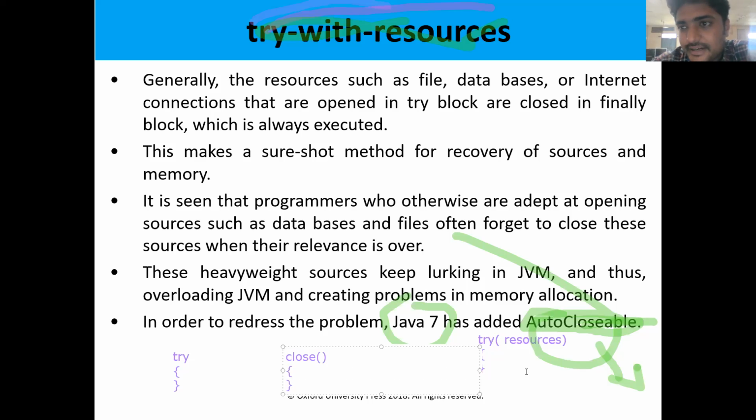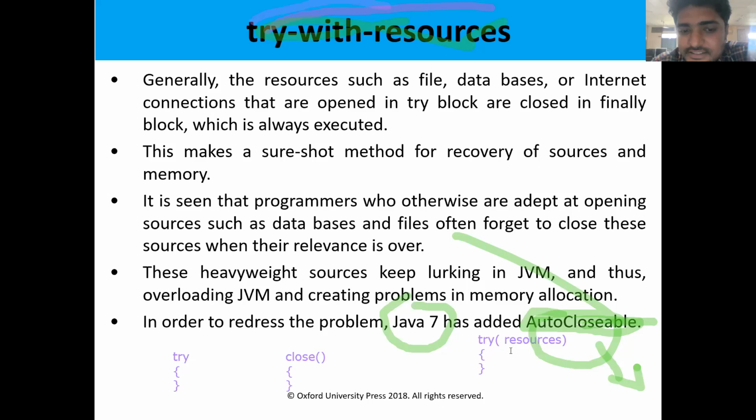The AutoCloseable interface has the abstract method close. This method performs the closing operation of the files opened by the programmer. So this is all about try-with-resources. If you use the try block like this, there is no need to close the file. Automatically, the compiler will close the file by using the AutoCloseable interface.